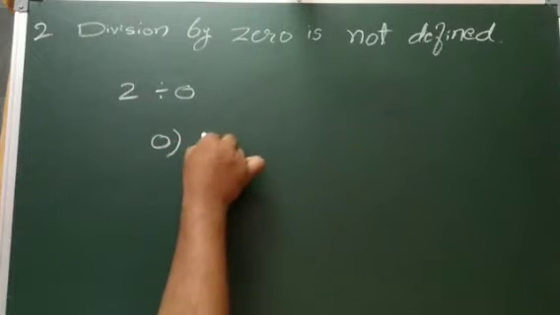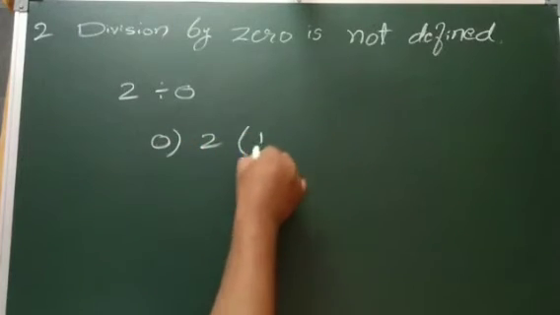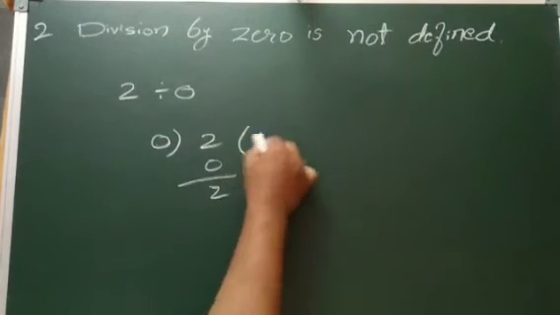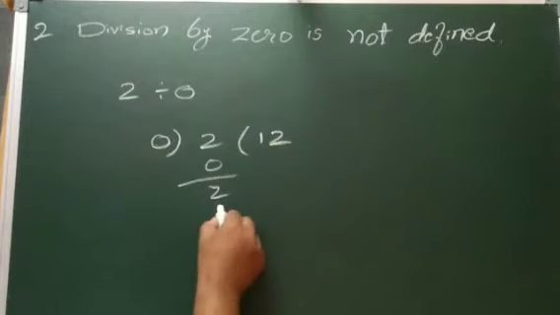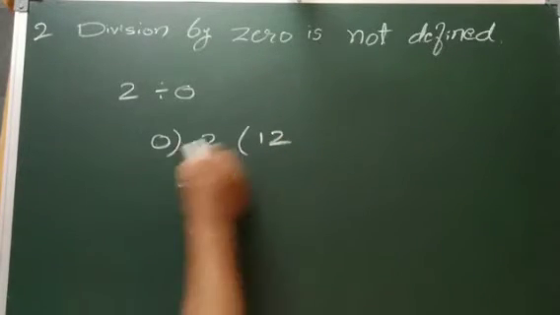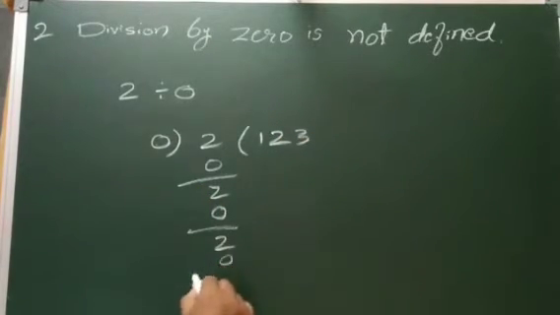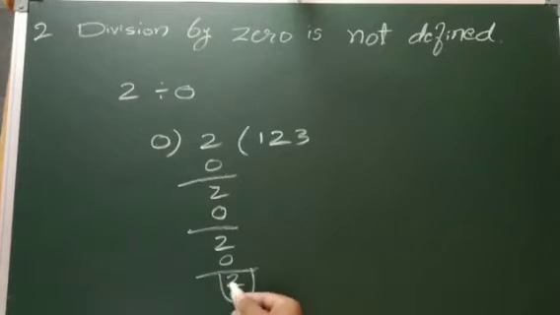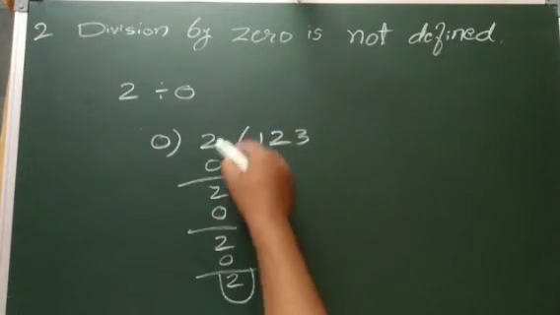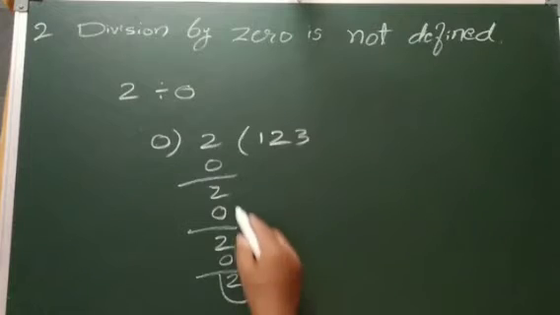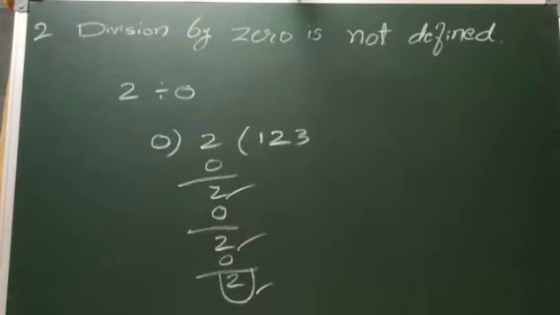So it is 0, 2. 0 1s are 0, 2 only. 0 2s are 0 only. 0 3s are 0 only. So it is meaningless, because we are getting the same dividend every time. So it is meaningless. So division by 0 is not defined.